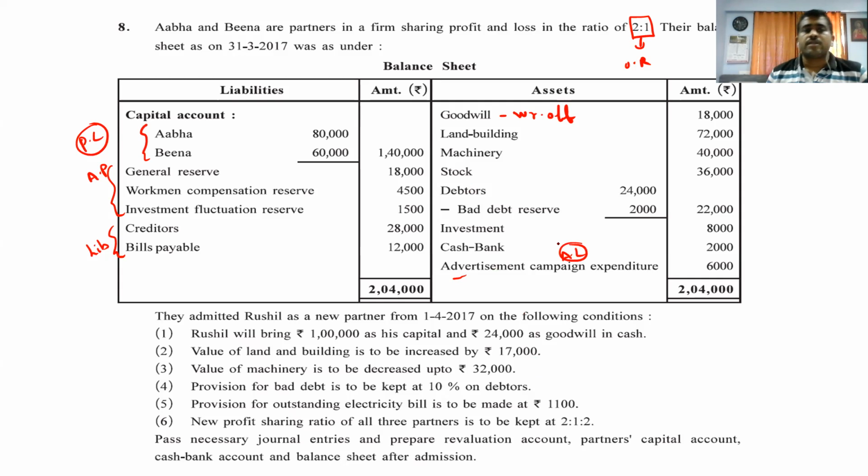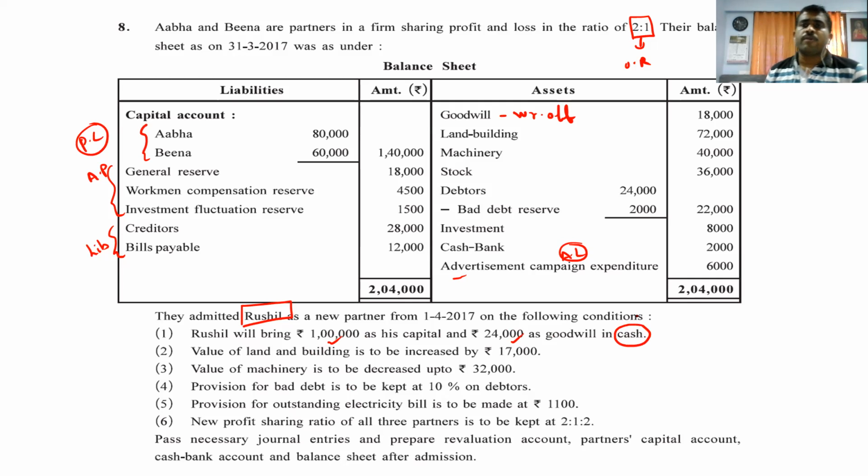So what they are saying is, they admitted a new partner. The new partner name is Rushil. They admitted Rushil as a new partner from 1/4/2017 on the following condition. So what is the condition? Rushil will bring 1 lakh as his capital and 24,000 as goodwill in cash.